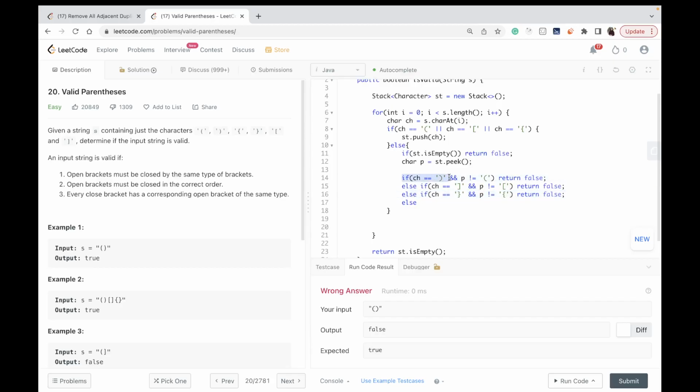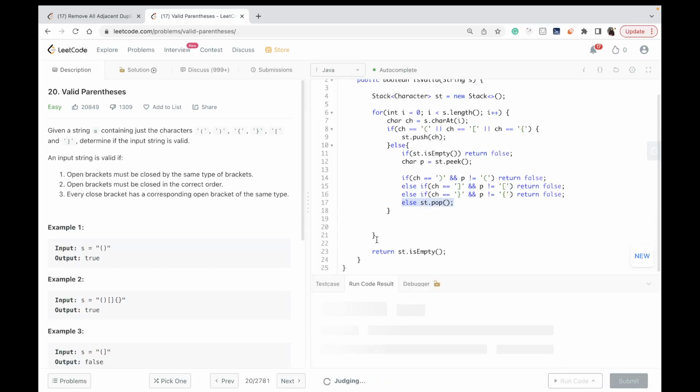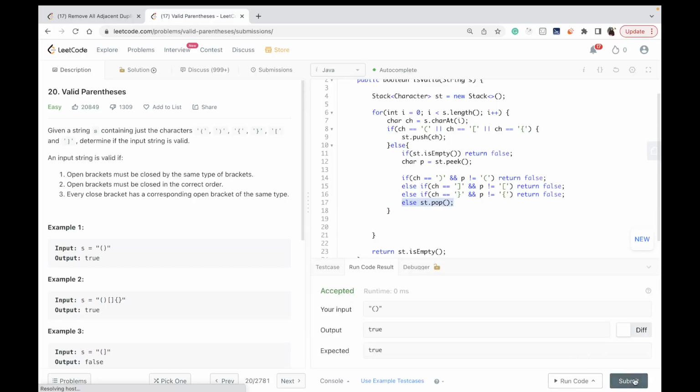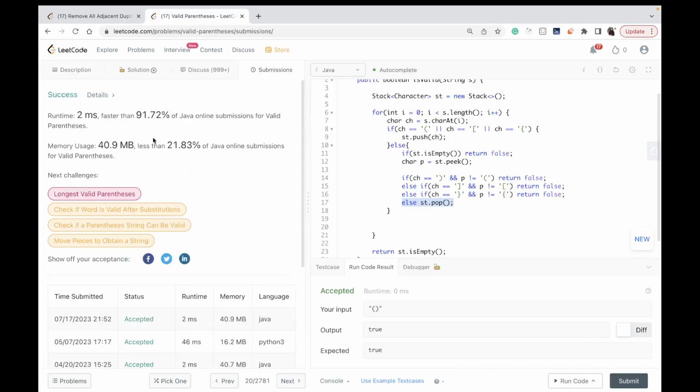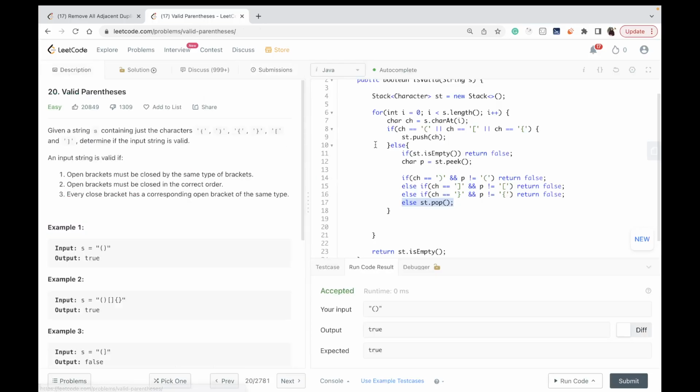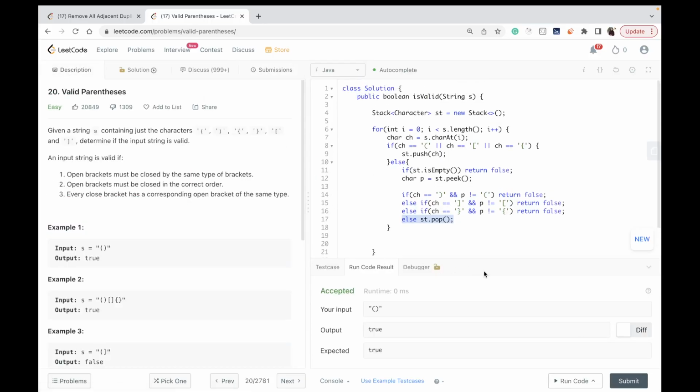If this is there, but at the top of the stack this is not there, return false. Otherwise, what you do is you pop the element because you're only coming to the else situation when both of them matched. And this is correct. And this is also correct. So this is how you solve the question valid parentheses in a simpler manner.